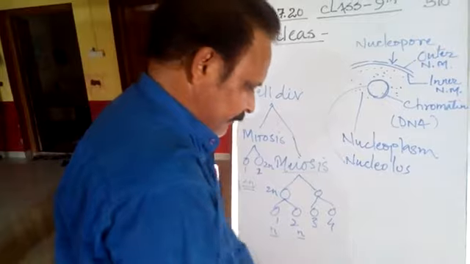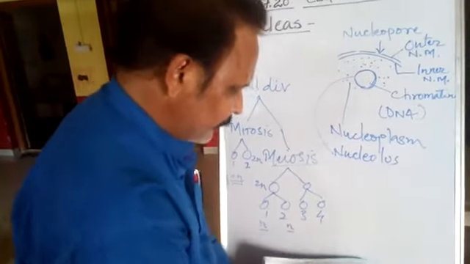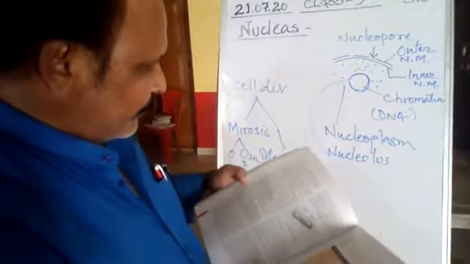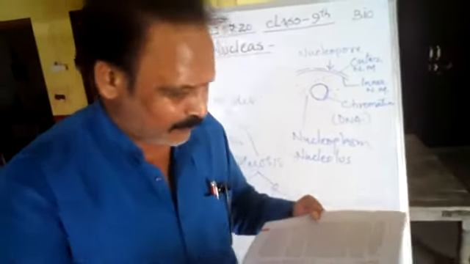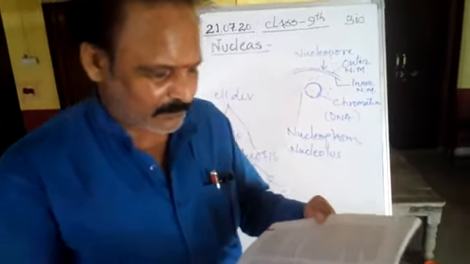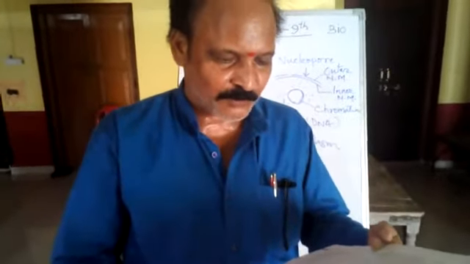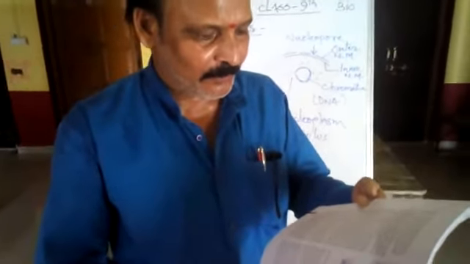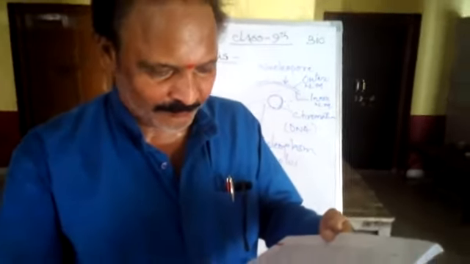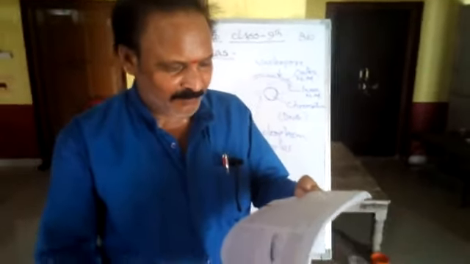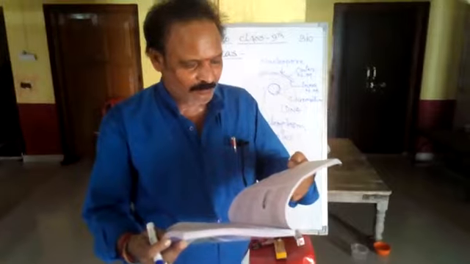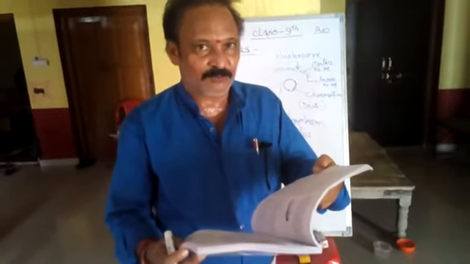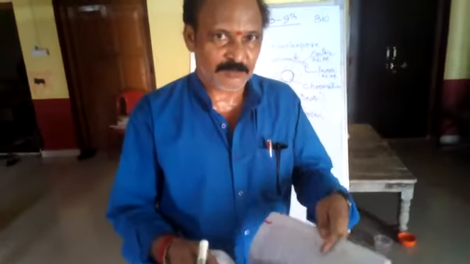Let us see something more about the nucleus. As written in your book, the nucleus plays a central role in cellular reproduction, the process by which a single cell divides and forms two new cells. It also plays a crucial part along with the environment in determining the way the cell will develop and what form it will exhibit at maturity by directing the chemical activities of the cell. It is clear, all of you, I think.